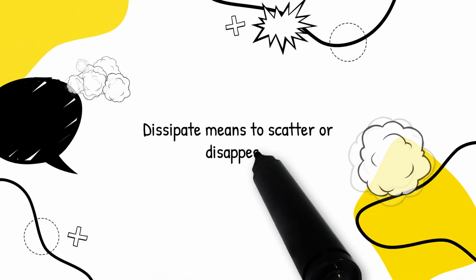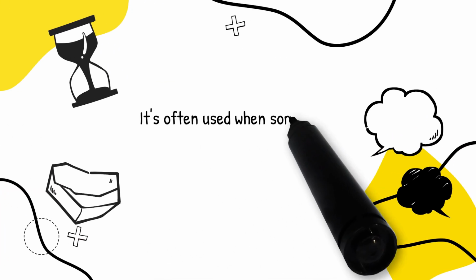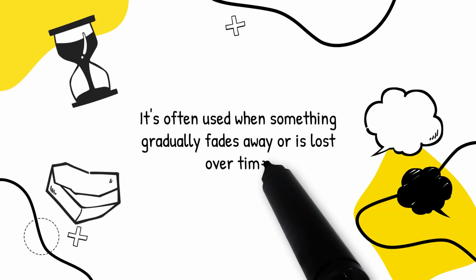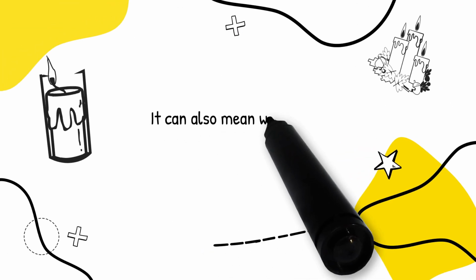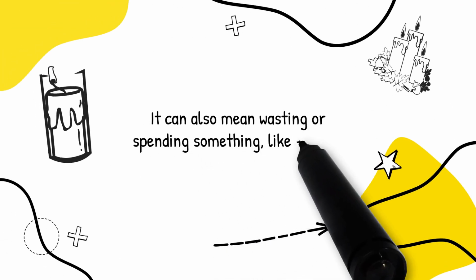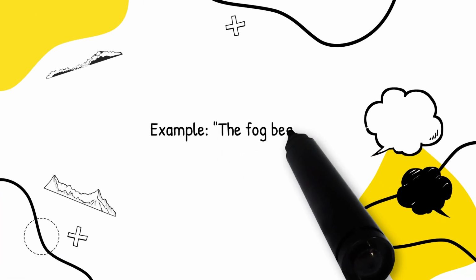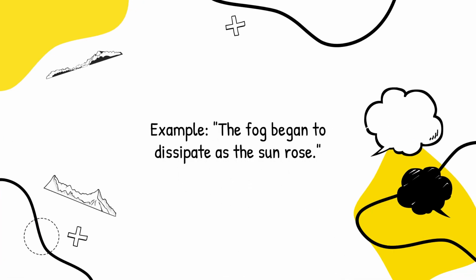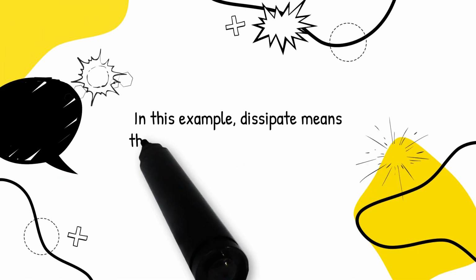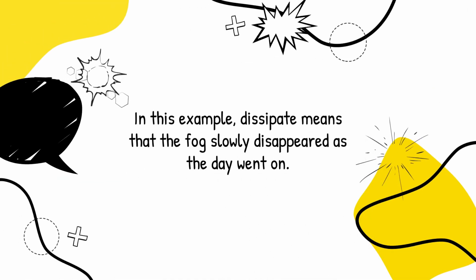Dissipate means to scatter or disappear. It's often used when something gradually fades away or is lost over time. It can also mean wasting or spending something, like energy, resources, or even emotions. Example, the fog began to dissipate as the sun rose. In this example, dissipate means that the fog slowly disappeared as the day went on.